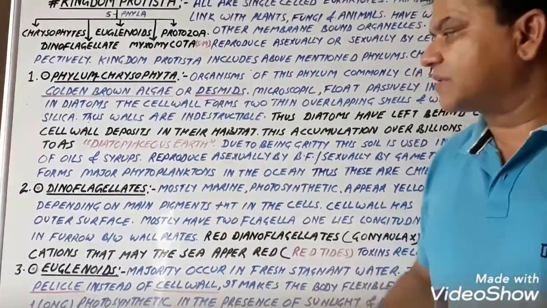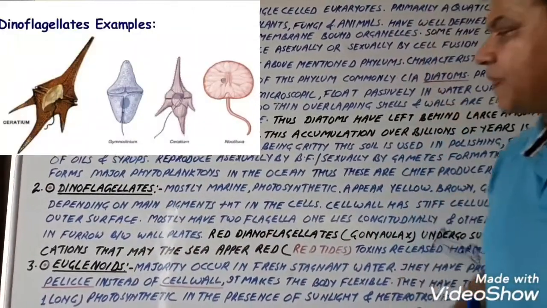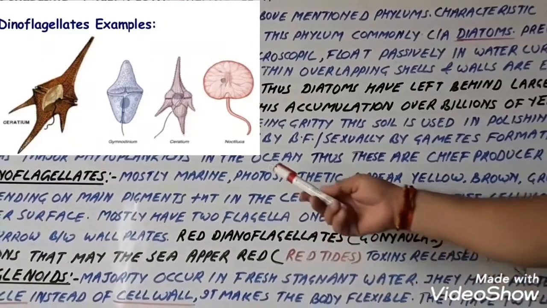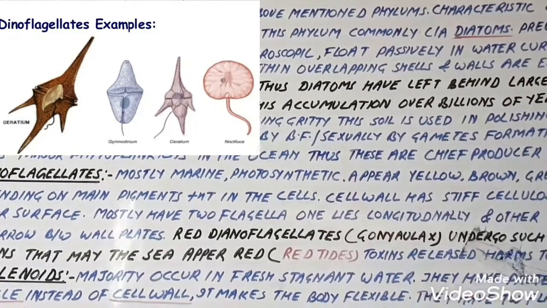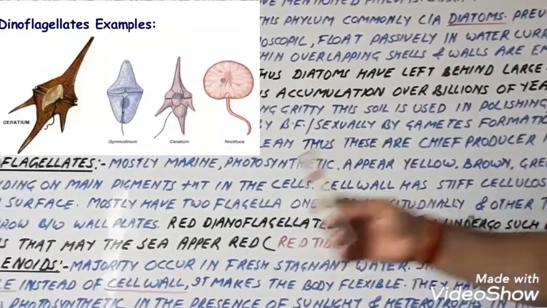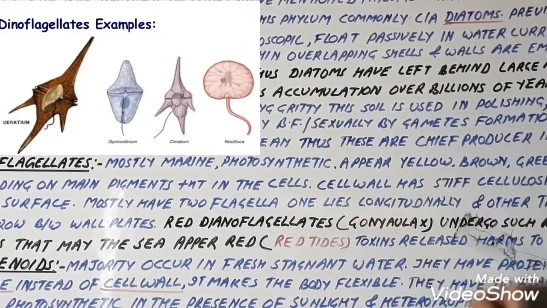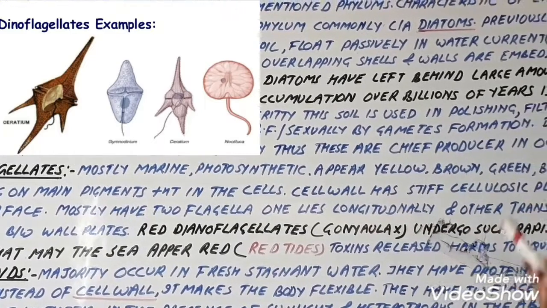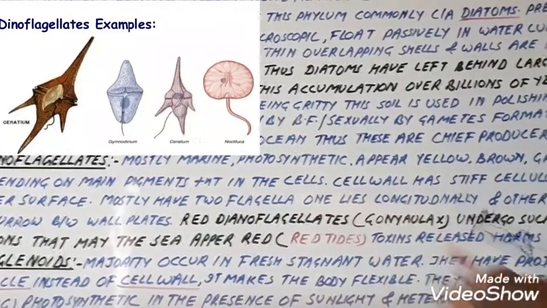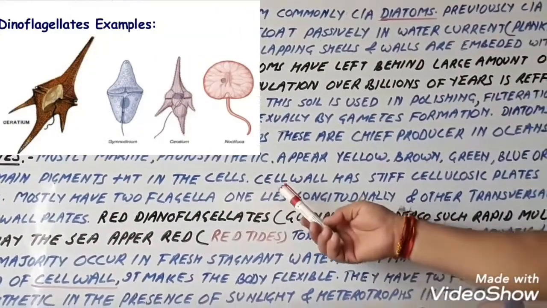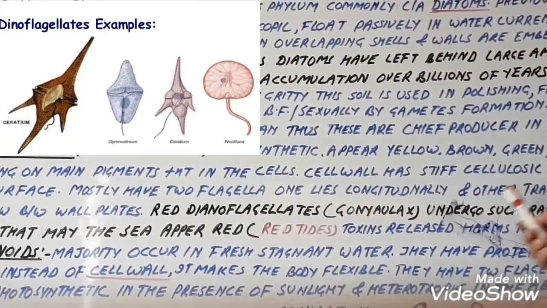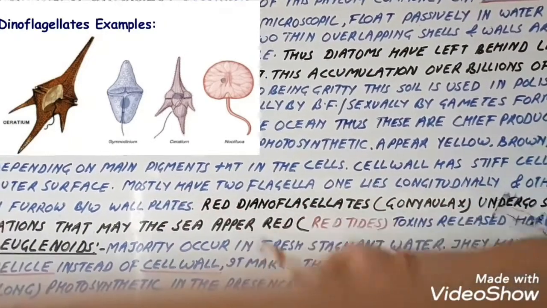Now, the second phylum is the dinoflagellates. These are mostly marine, that is, they live in salty water. Photosynthetic, they appear yellow, brown, green, blue or red, depending on the main pigments present in the cells. The cell wall has stiff cellulosic plates on the outer surface, and they mostly have 2 flagella, one lying longitudinally and the other transversely in the furrow between the wall plates.